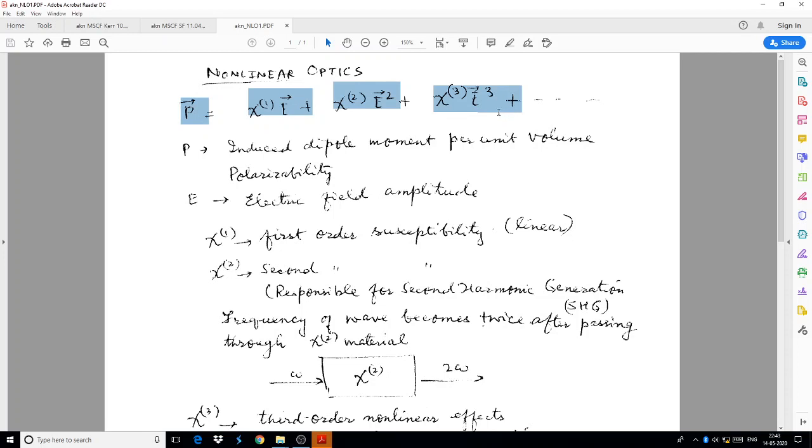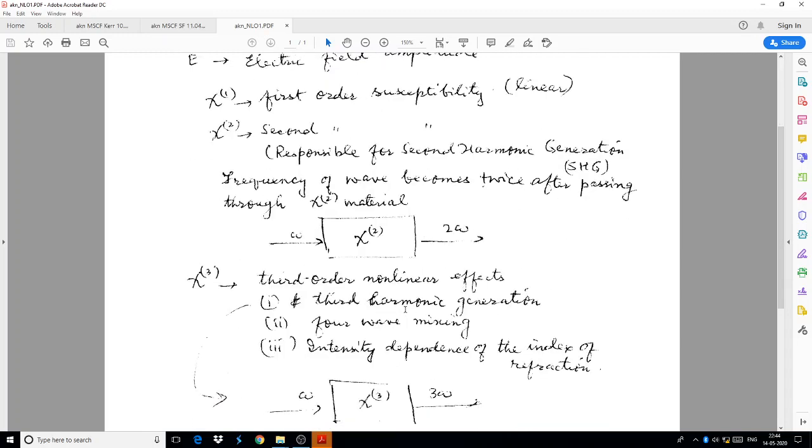Why? Because it consists of powers of E. As E increases, the effect goes on increasing. However, there is a tensor property. P is here the induced dipole moment per unit volume, that is known as the electrostatic polarizability, and E is the electric field amplitude. Here chi 1 is the first order effect of susceptibility, that is linear. Chi 2 is the second order effect.